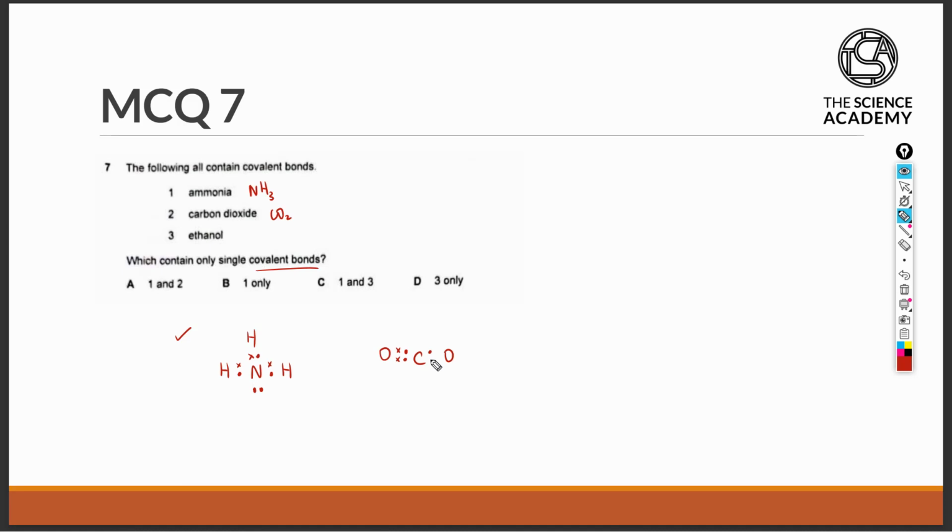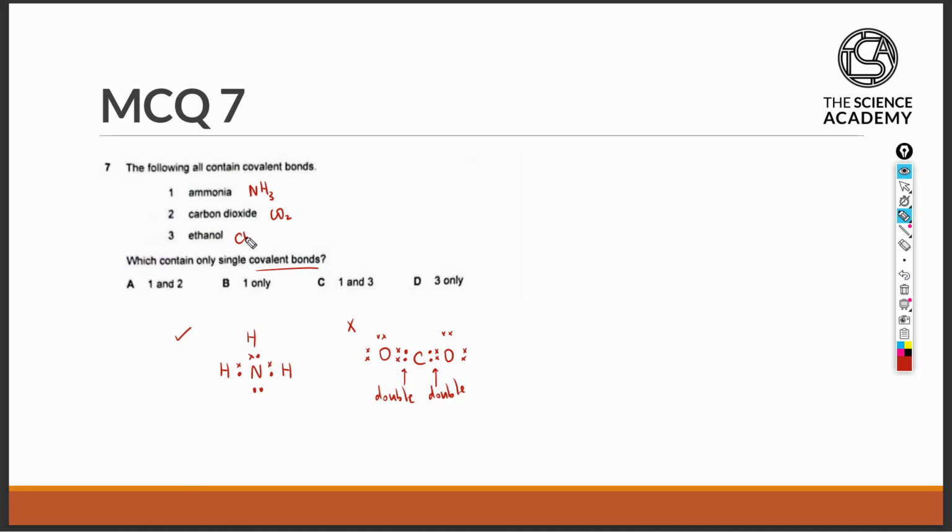Same for the other carbon-oxygen covalent bond. 4 valence electrons of carbon are all involved in the 2 covalent bonds, but for oxygen, there should be 4 electrons that are uninvolved in bonding because oxygen has 6 in the outermost shell. Therefore, we can see that there are 2 covalent bonds in this molecule, and each of them is actually a double bond. So carbon dioxide does not contain only single covalent bonds.